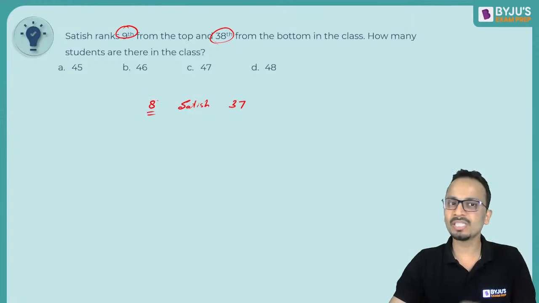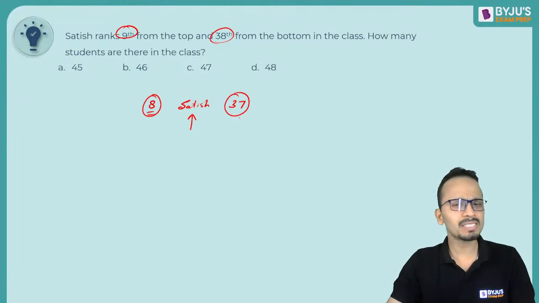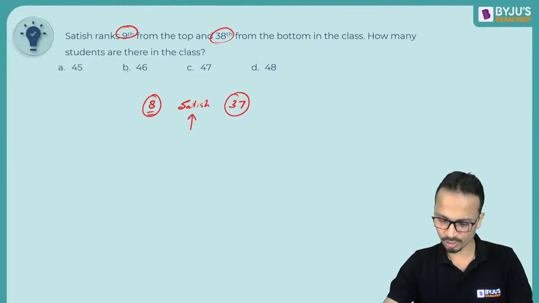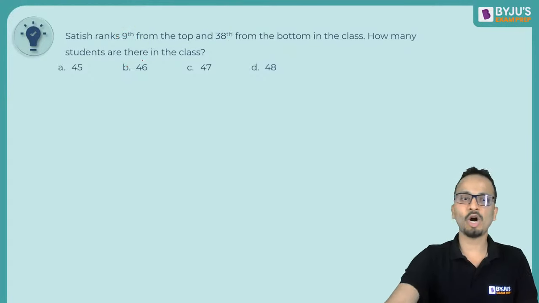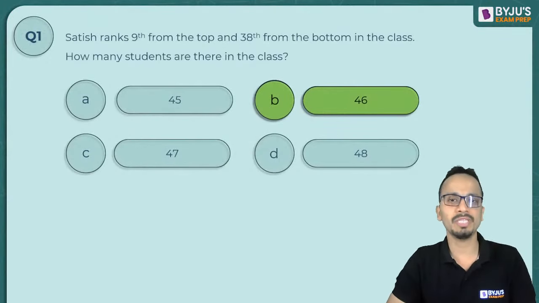Including Satish, what will be the number of students in this class? So it will be 8 plus 37 plus 1. 8 plus 37 will be 45, plus 1 will be 46. So the correct answer for this question, yes, a lot of students have given it: Mosam, Shreyash, Sneha, Mudranki, Ritika. Lovely, lovely. All of you have given a correct answer. Now, some of you have given an incorrect answer. Please have a look at your answer. So the correct answer will be option B, that is, 46 students will be there in this class.